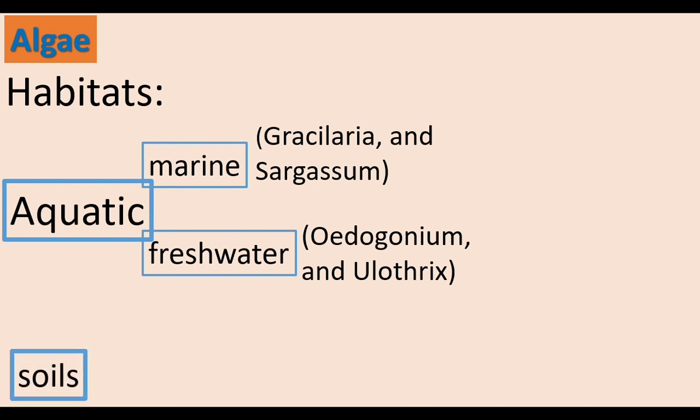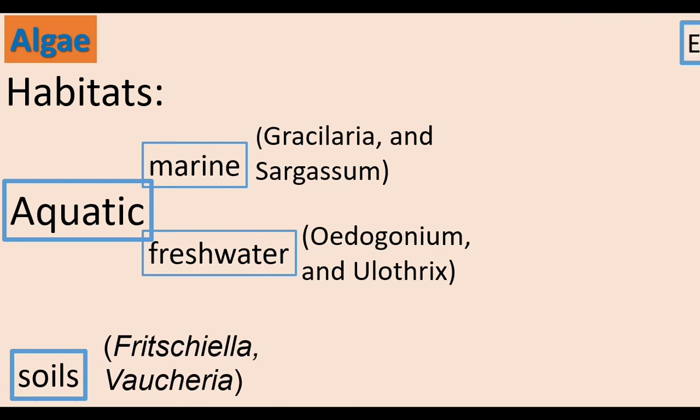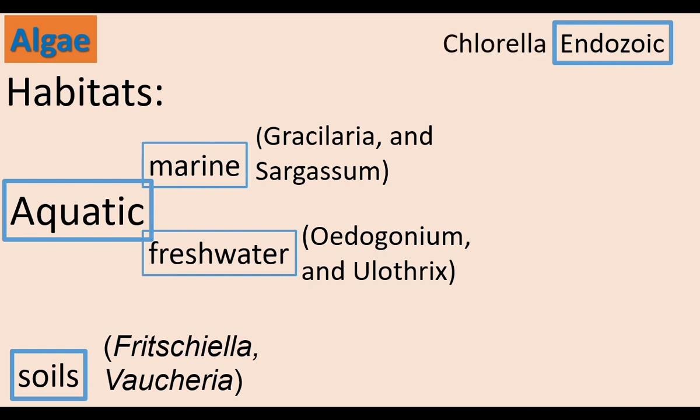Some algae grow on soil. Fritschiella and Vaucheria. Some algae grow inside the organisms. They are called endozoic algae. Example: Chlorella. Chlorella lives inside hydra and sponges.